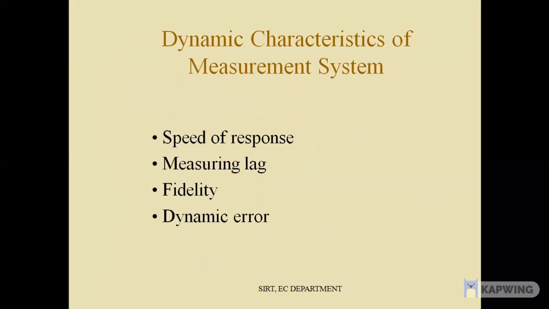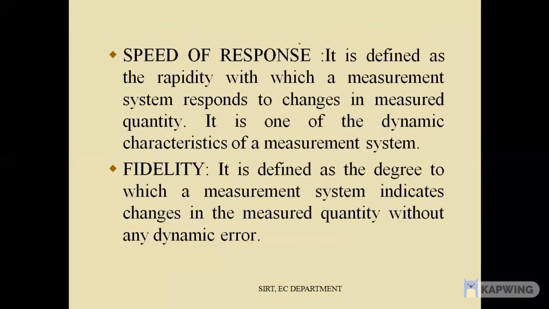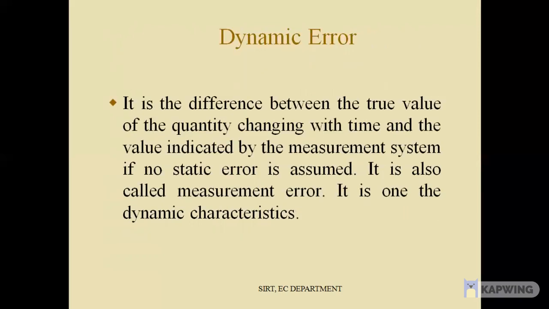Dynamic characteristics of measurement system. The speed of response, measuring lag, fidelity, and dynamic error are the dynamic characteristics of a measurement system. Speed of response is defined as the rapidity with which a measurement system responds to changes in the measured quantity. Fidelity is defined as the degree to which a measurement system can indicate changes in the measured quantity without any dynamic error. Now, what is dynamic error?